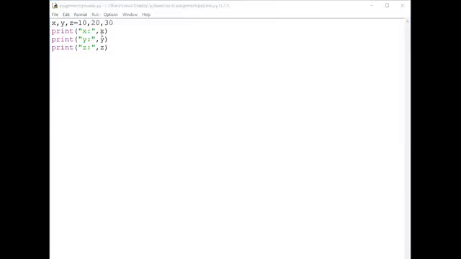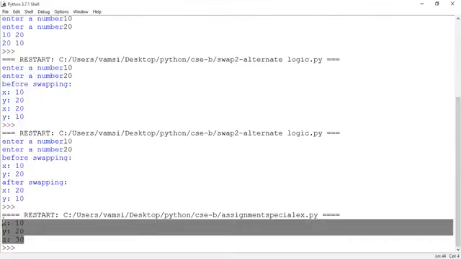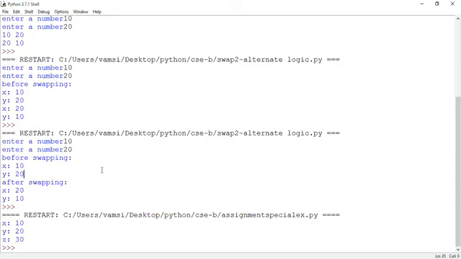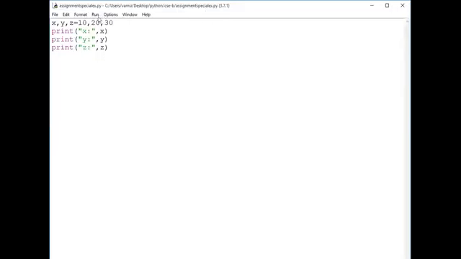See here. Are you seeing the output? Yes, sir. See the code. So what I have done here, I have taken more than one variable at the LHS part. So with the concept of the C programming language, can we write this kind of syntax in C or C++ or Java? No, this kind of syntax is not supported.